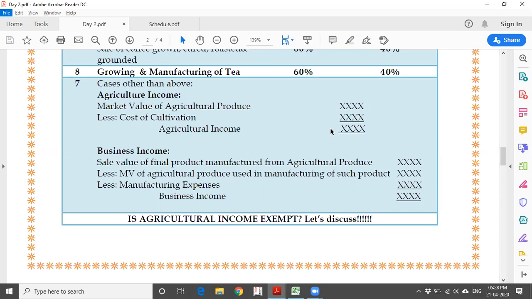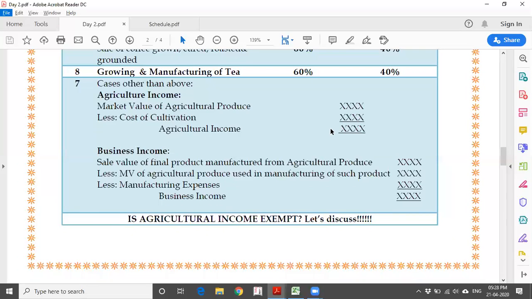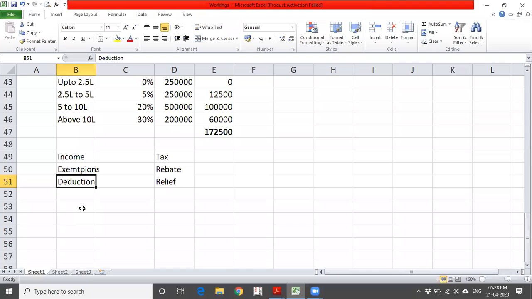Now, the general thing is, whenever we are discussing that agriculture income is exempt, is it really exempt? Yes, it is exempt to the extent that you are an agriculturist and you don't have any other commercial income other than agriculture income, then only full exemption is available. Say for example, I am a professional as well as doing some agriculture activity. I'll do some calculation over here and see how it is going to work.